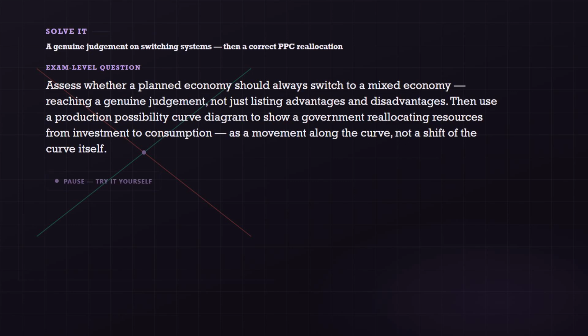Here is your exam-level question. Assess whether a planned economy should always switch to a mixed economy, reaching a genuine judgment, not just listing advantages and disadvantages. Then use a production possibility curve diagram to show a government reallocating resources from investment to consumption, as a movement along the curve, not a shift of the curve itself.